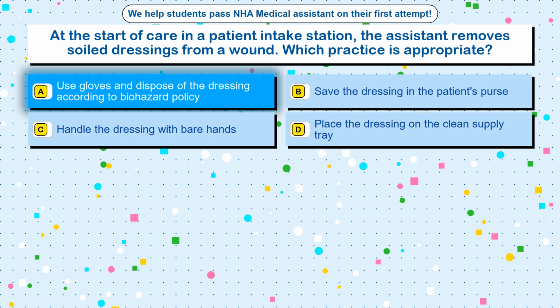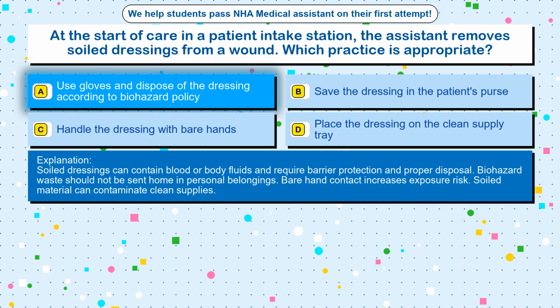The correct answer is option A. Use gloves and dispose of the dressing according to biohazard policy. Soiled dressings can contain blood or body fluids and require barrier protection and proper disposal. Biohazard waste should not be sent home in personal belongings. Bare hand contact increases exposure risk. Soiled material can contaminate clean supplies.